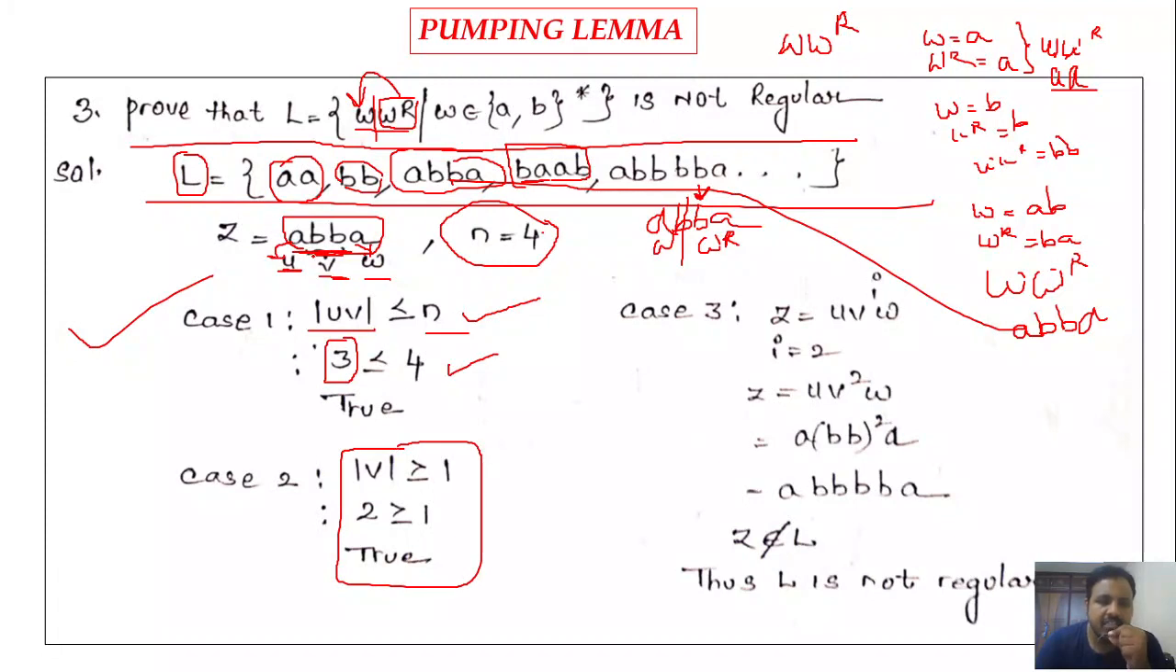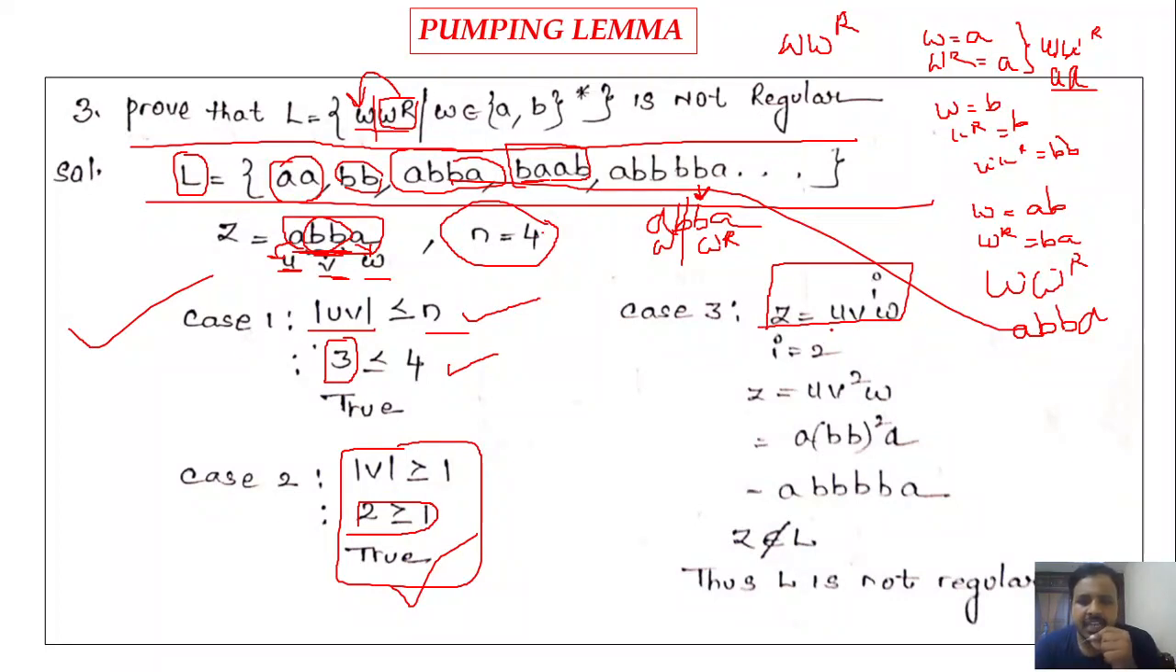Okay. What is V portion? We are having BB. So what is the length of V here? 2. So 2 is greater than or equal to 1. Condition is true. That is case 2 is true. Next case 3. Consider the string in the form z is equal to u v power i w.